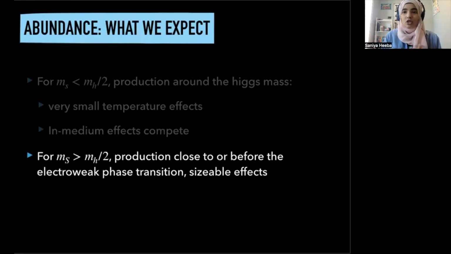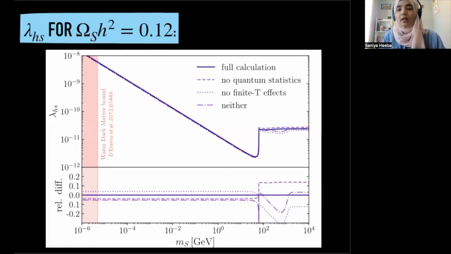For large masses, the production is actually close to the temperature of the electroweak phase transition or at larger temperatures. And this means that all of the effects that we've discussed are actually more sizable. And this is exactly what we see when we plot the coupling that gives us the right relic abundance as a function of the dark matter mass. This is on this plot. So for small masses, all of the lines coincide to about 5% or so, which just means that the difference in the final relic density is quite small. But as you go to larger and larger masses, we see that the difference actually increases. And at its largest point, it's about 30%, which is quite a big difference in these density calculations.